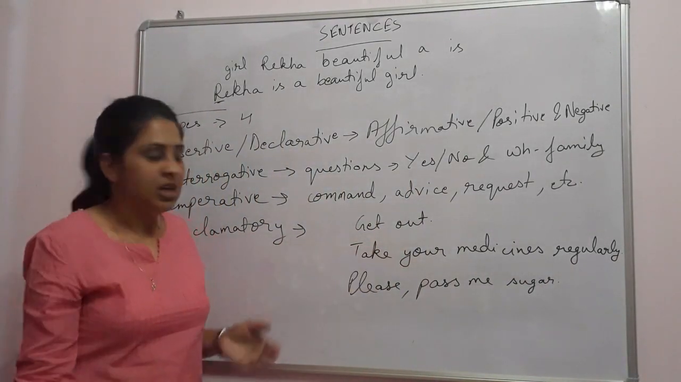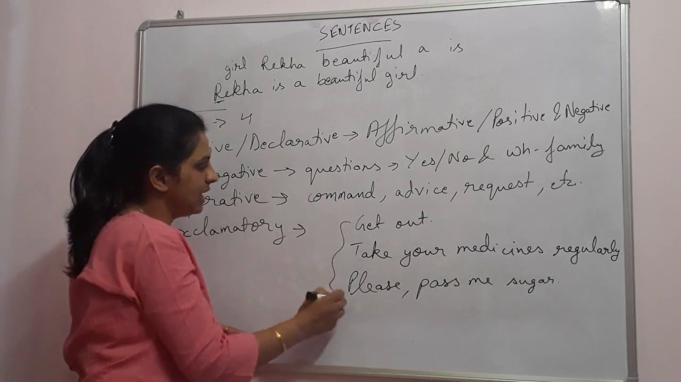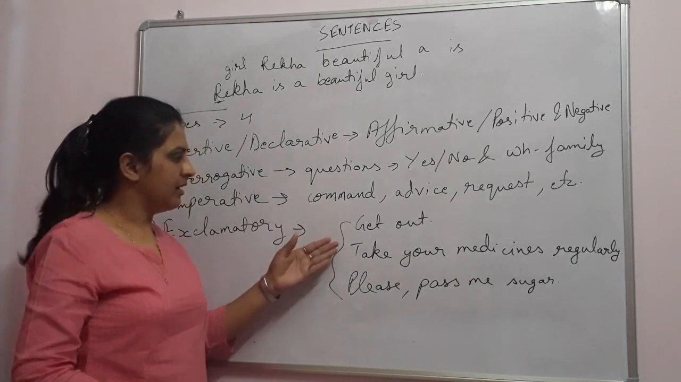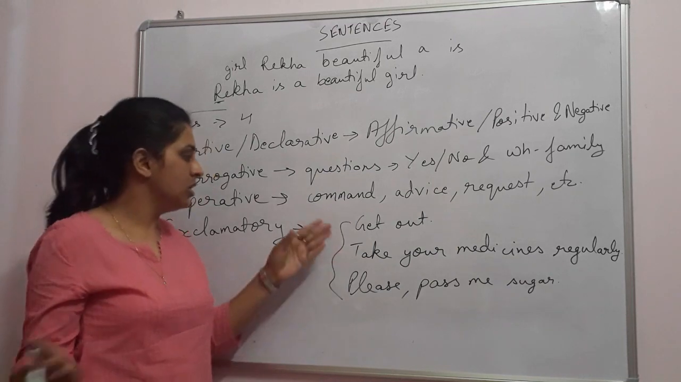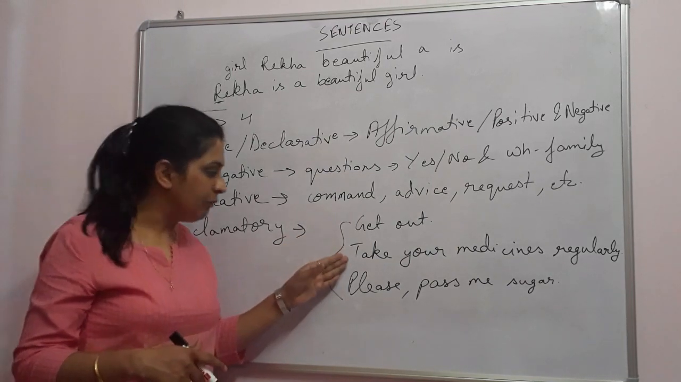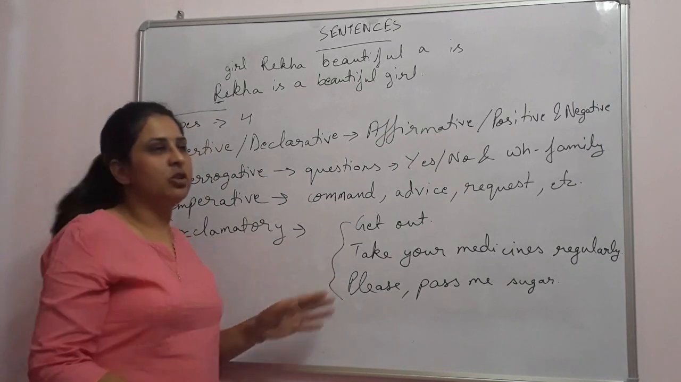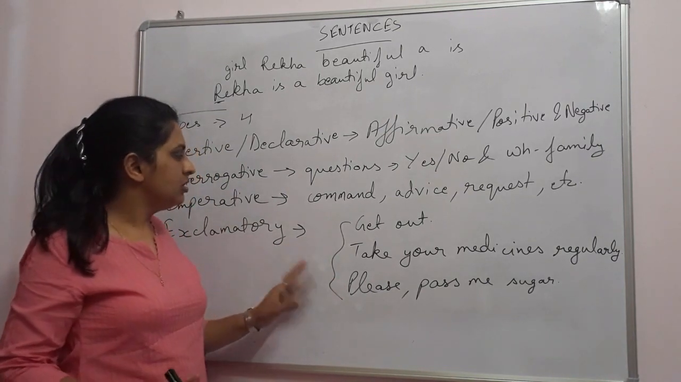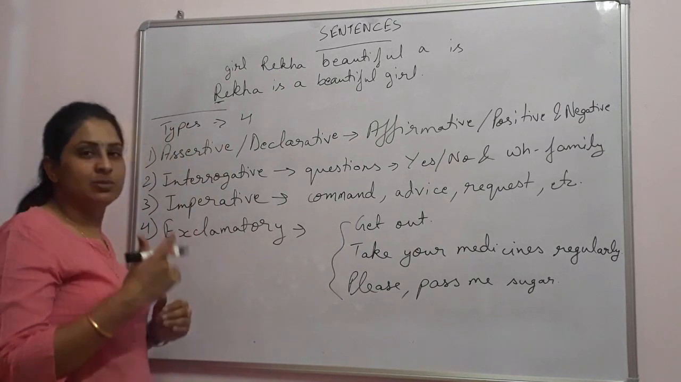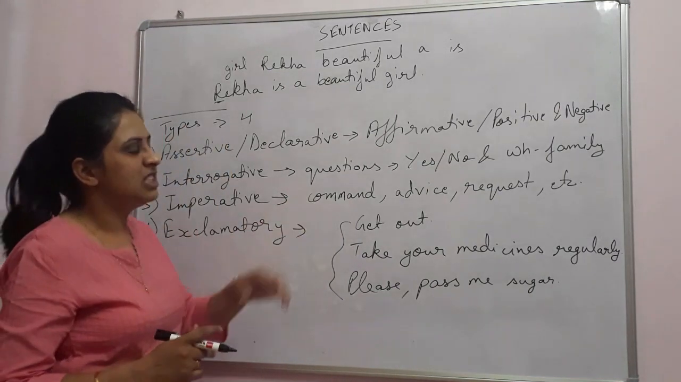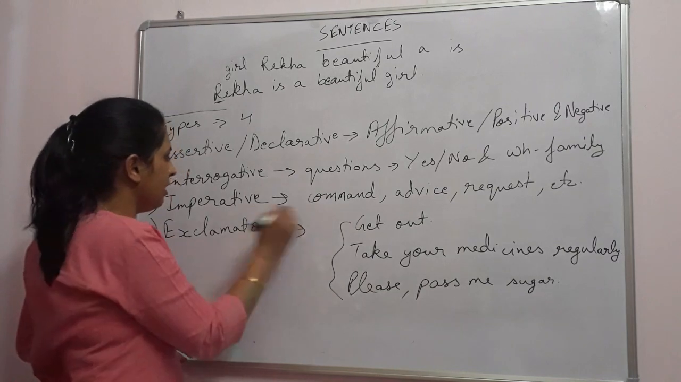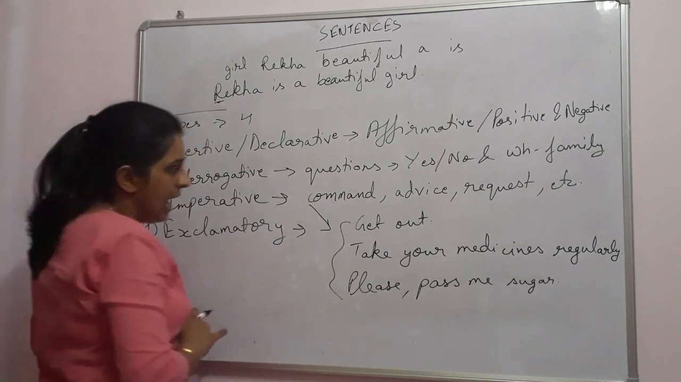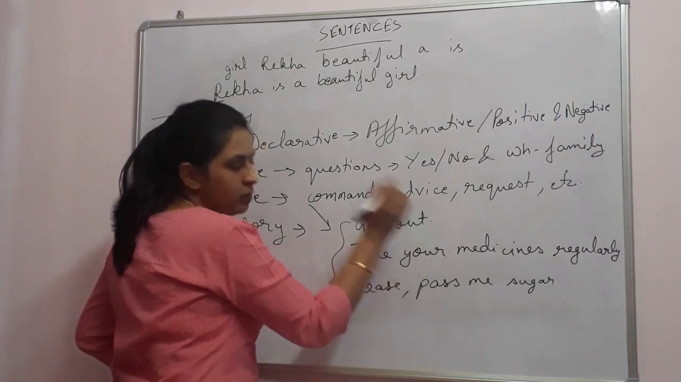Pass me that sugar. So these three types of sentences show that there is some command, there is some advice, or there is some request. That is, get out, you are ordered to get out. Take your medicines regularly, which is an advice, or please pass me sugar, or please pass me that bowl. You can request anything. So these are simply showing that our sentence mood is of either command, advice, request, suggestion, etc. And these are imperative sentences. Okay? And these sentences also end in a full stop.